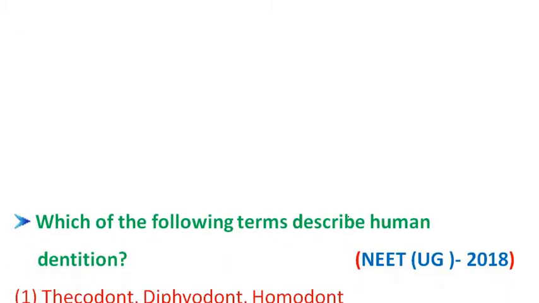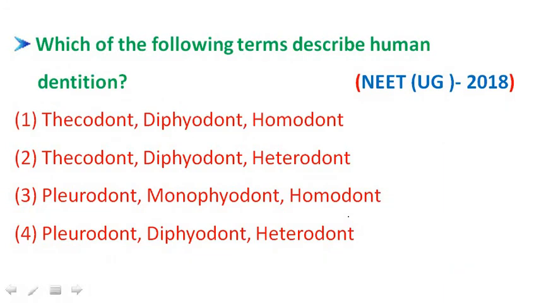Next, coming to the next question. Which of the following terms describe human dentition? Here they have given some terms related to human dentition. In the first option, thecodont means the teeth are arranged in a socket. Next, diphyodont means the teeth present in human beings are replaced with permanent teeth, so two sets of teeth are present in a human lifetime.